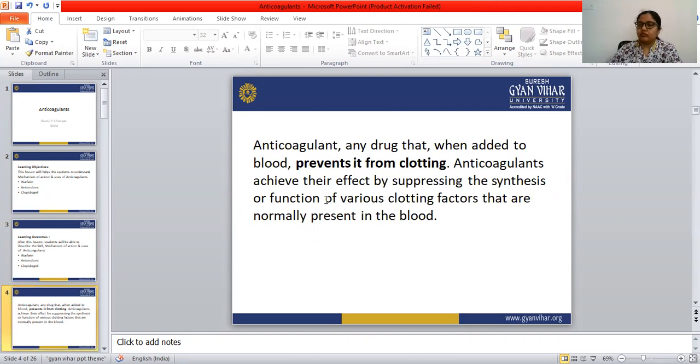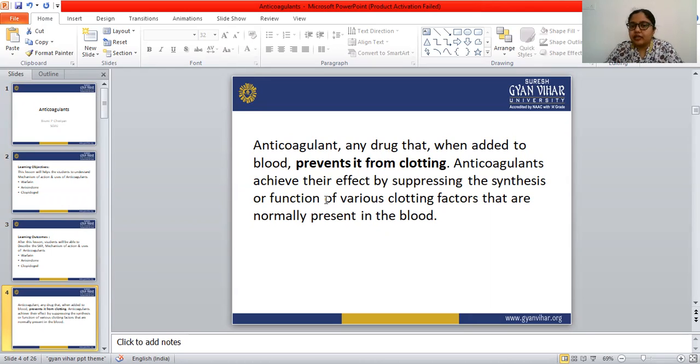Before moving to these anticoagulant drugs, we have to know what blood coagulation is. Blood coagulation is an important biochemical reaction that ensures the cessation of blood loss from damaged blood vessels. When a blood vessel gets damaged, blood is released from our body.